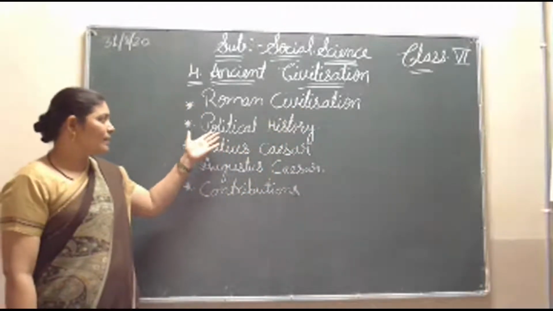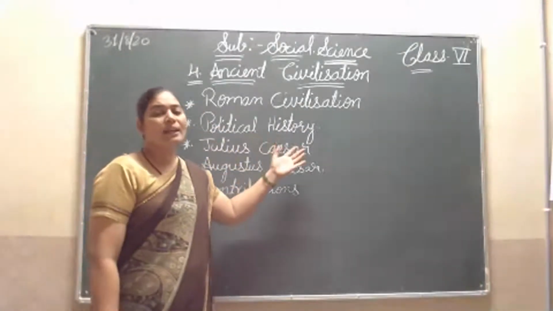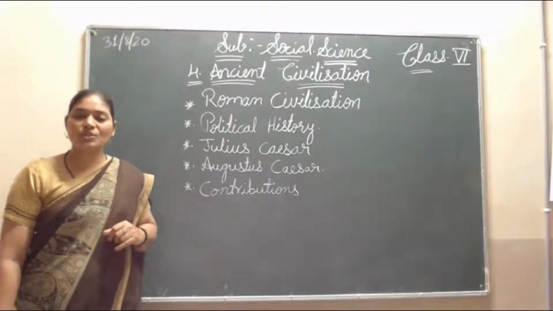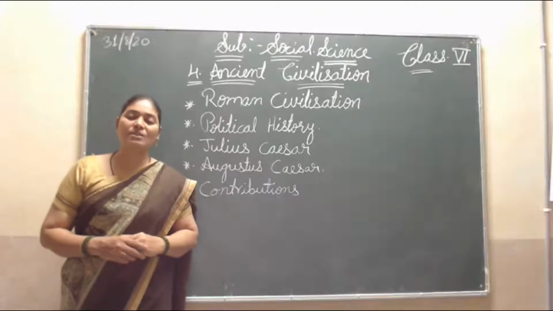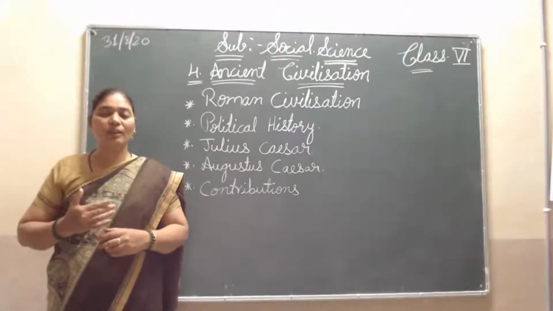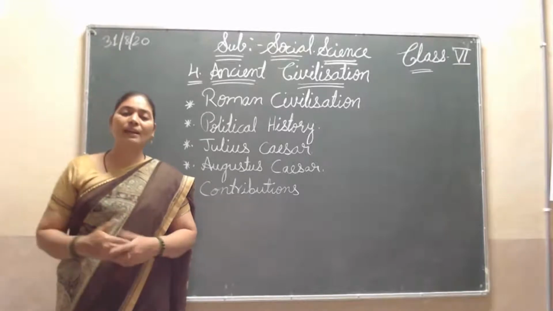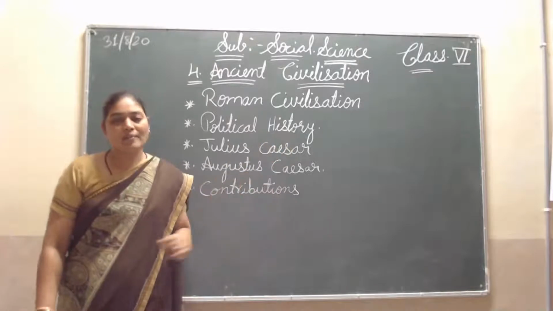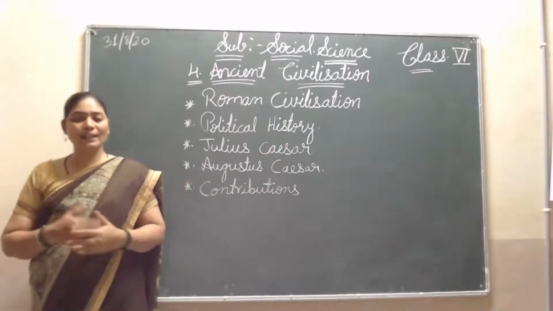Now the first point is the political history, the Roman political history. Political history means which king ruled very well, which was the strongest king, and how they ruled while they were ruling. All these things come in this political history.